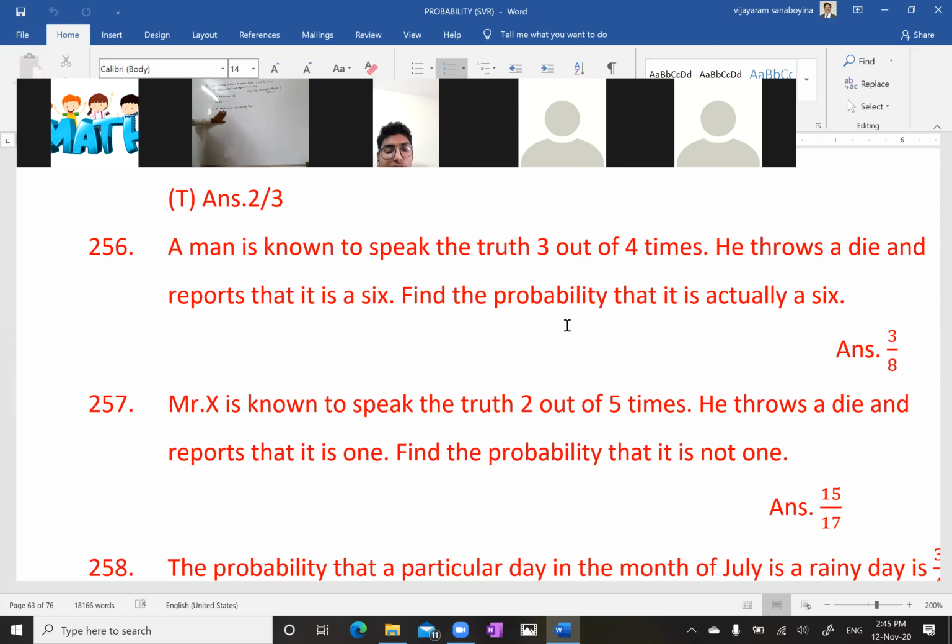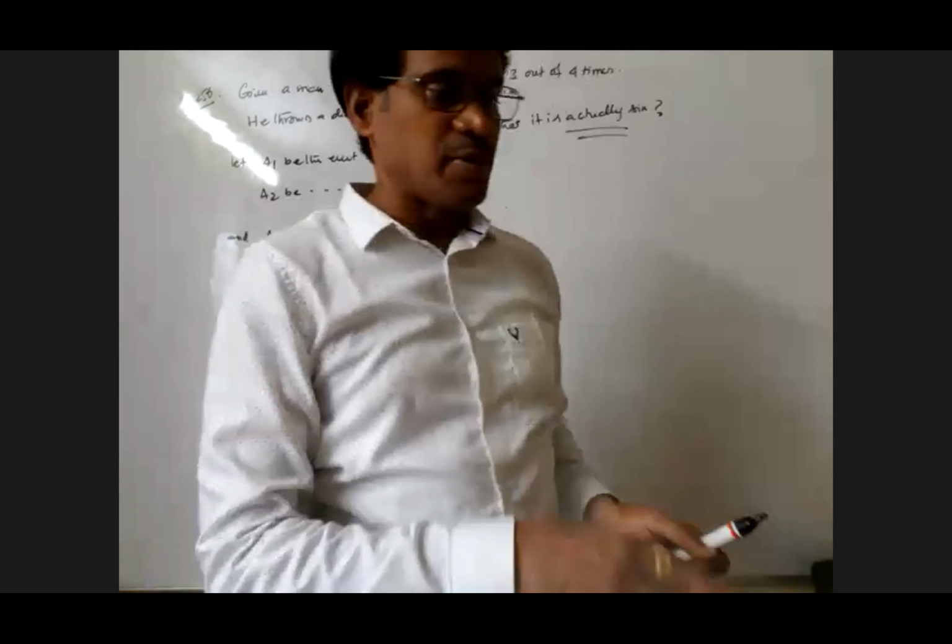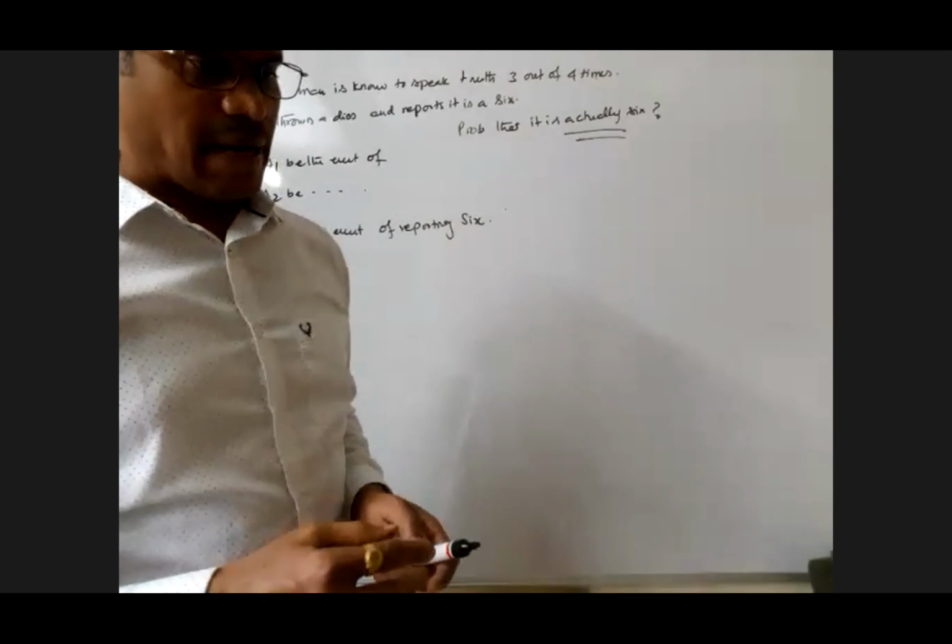But A, I'm sure, my dear. I wrote happily. A is the event of reporting 6, because how I came to know that, my dear. He throws a die and reports that it is a 6. That fellow threw a die, my dear. All of you wrote the problem, my dear. 257 exactly the same. Actually, why I'm closing this one, my dear, I can see what is visible in the board. Otherwise I'm not getting an idea.